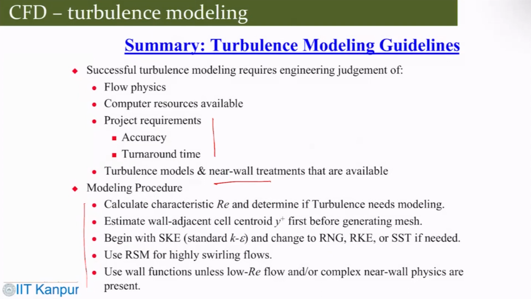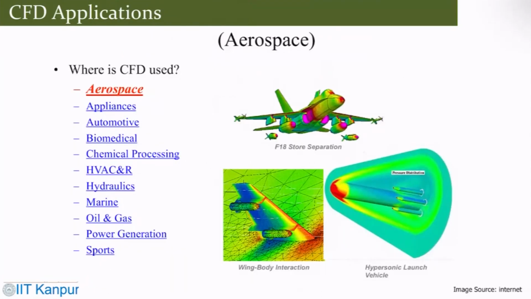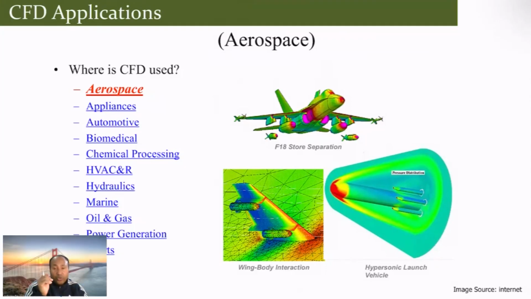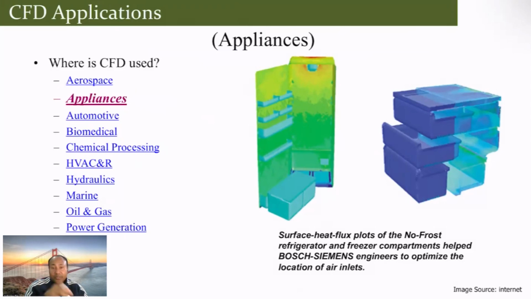So with that, if you look at the application, that is what we said, that in aerospace you see that flow around aircraft and all these things, these are really solving a large scale problem of nature. So when you go to appliances, you see that full spectrum of the domain of these appliances can be obtained.